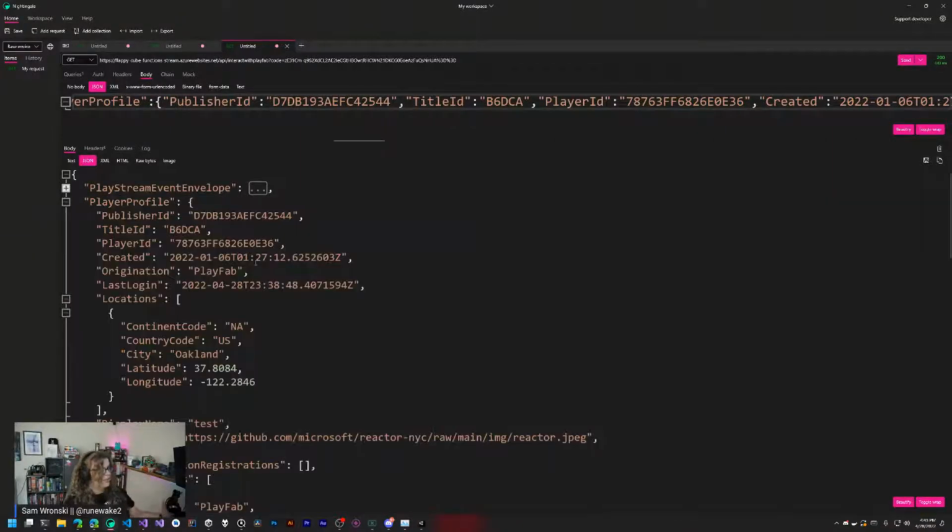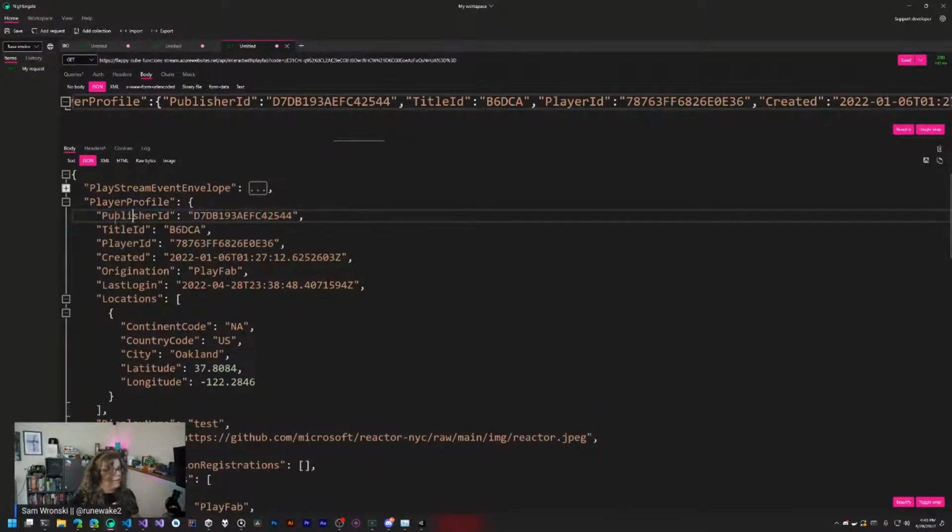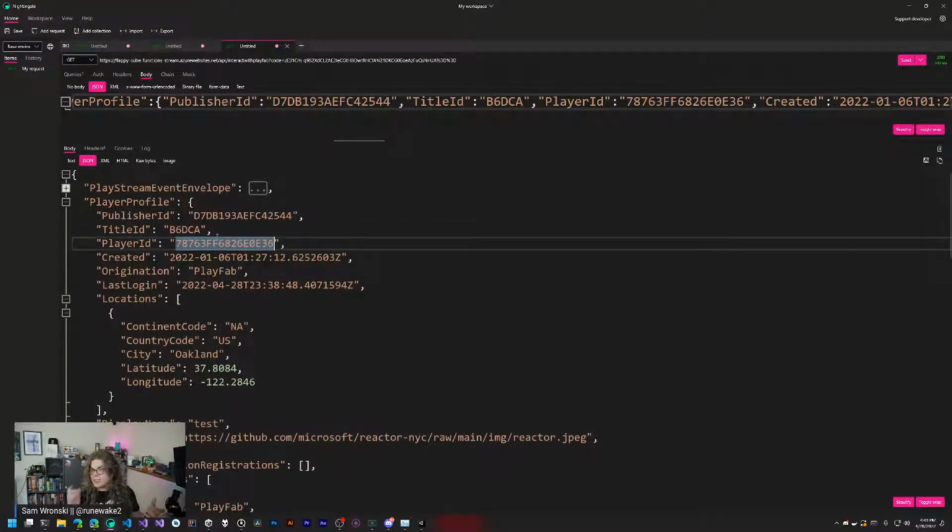So we can actually look at the player profile and say, what is this player doing? We can see some information about what title they're playing in, but also the player ID. So we actually have the identifier for that player, so we can tie that back to them and use that to invoke other things inside of the PlayFab SDK to interact with that.